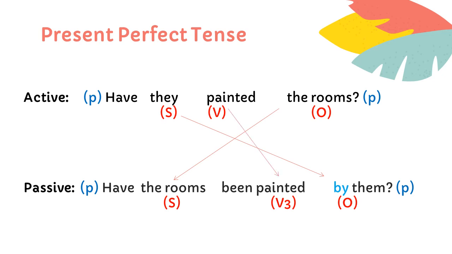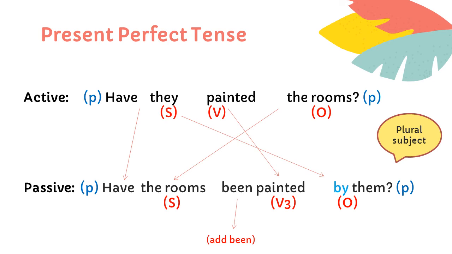Painted will remain as painted as it is V3. Have will be have because you can see here the subject, the rooms, is in plural form and also in present tense. And you have to remember, you have to add been to the sentence in passive voice where there is perfect tense.